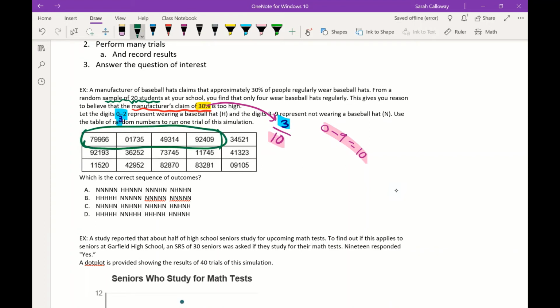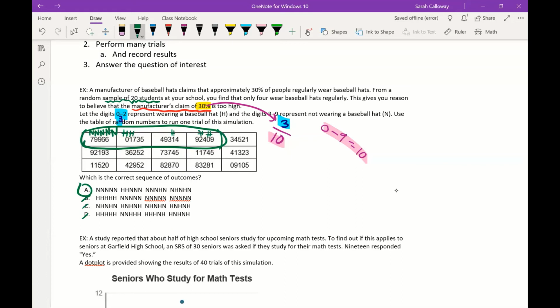So what I'm thinking about then is the number 0 to 2, that means they're going to wear a hat. So I have 1, 2, 3, 4, only 5 people wearing hats. The rest are not wearing hats. So that means that my whole first group is not wearing a hat. So those are all N's. So whether it's N, N, N, N, N. So if I look at my options, that means that my answer should be A.